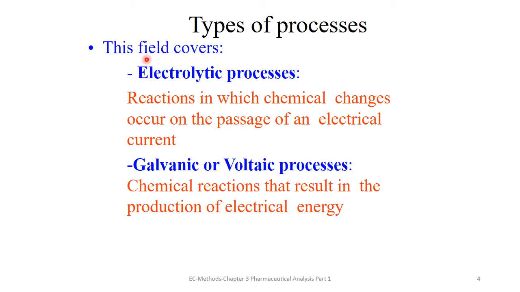There are different types of processes including electrolytic processes and galvanic or voltaic processes. Electrolytic processes involve reactions in which chemical changes occur on the passage of an electric current, while in galvanic or voltaic processes, chemical reactions result in the production of electric energy.